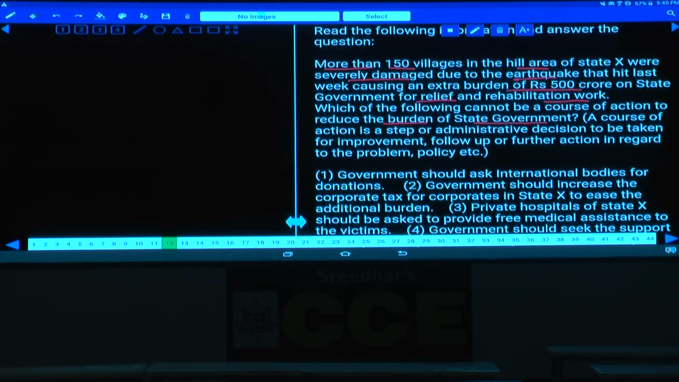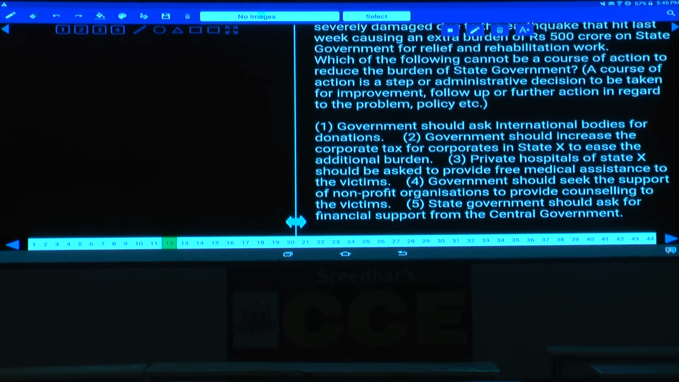Now we need to check, by going through choices 1, 2, 3, 4 and 5, whether the income of the government is increasing or not. Clear? By doing so, the burden can be decreased. Tell me what is your answer here. Government should ask international bodies for donations. By doing so, donations will come, and if the donations come, the burden will be decreased. That means they are getting some revenue, hence the burden will get decreased. And this could be the reason.